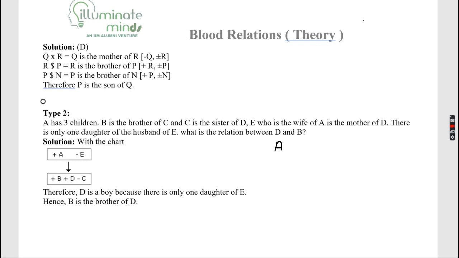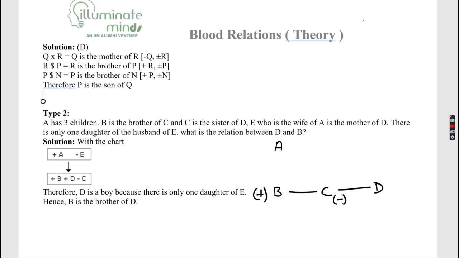B is brother of C. So B is not connected in any way with A in the first statement. So I will write BC and I will write plus over here. C is sister of D. So I will put minus sign and we will put D over here.